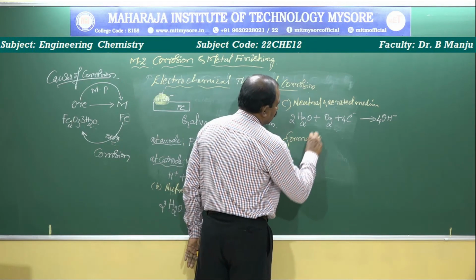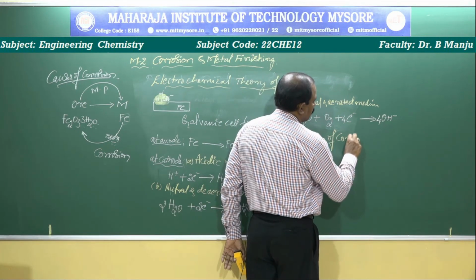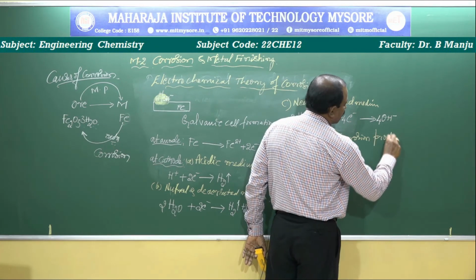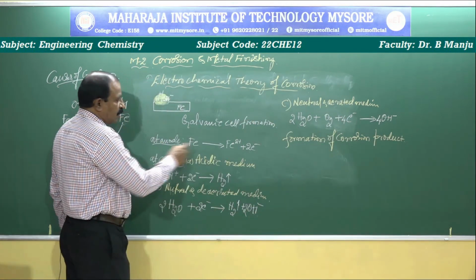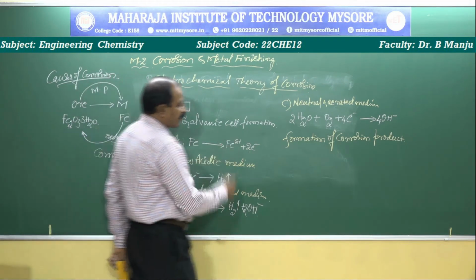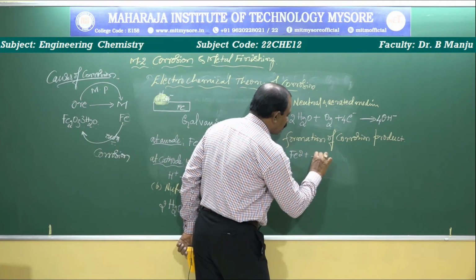Formation of corrosion product. Now in the anodic region, the liberated electrons are accepted in the cathodic zone. Then what remains is the Fe2+ ion. Now consider that the Fe2+ ion is present in the anodic zone.